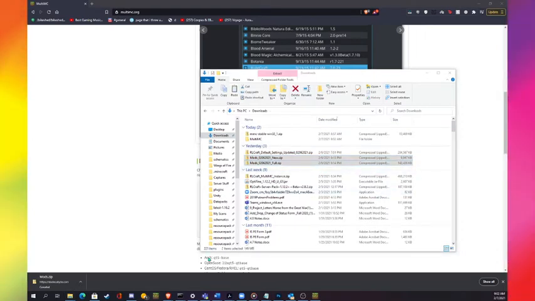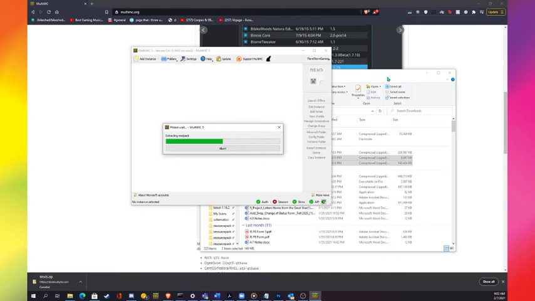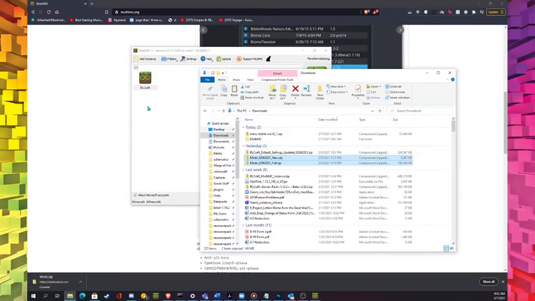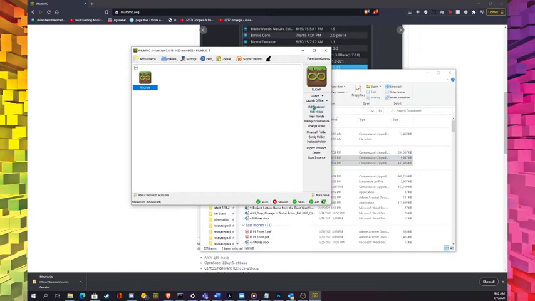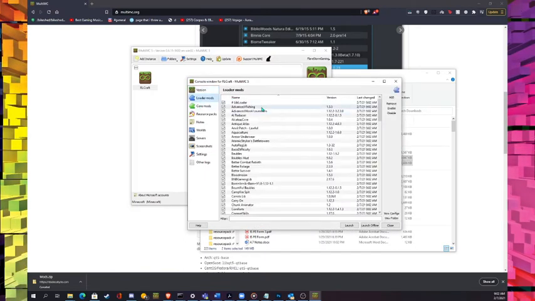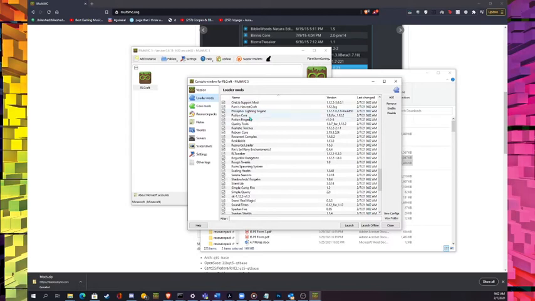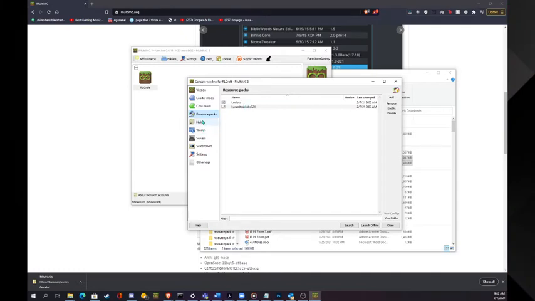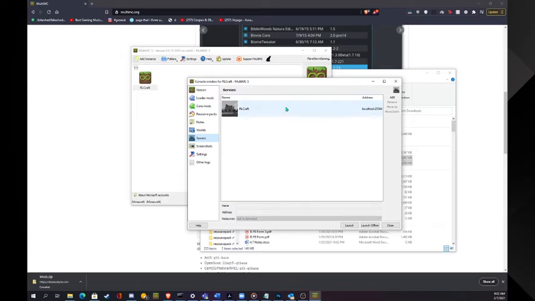And MultiMC is almost done, okay. So you have the zips. Oh, it's done, okay. So this is basically it. You can edit the instance, you can see it's all in there. Minecraft, Forge, and then you have the loader mods here. No core mods. Resource packs are right here. Those are just the default ones. Notes, worlds, servers is already in there, but this should be changed.